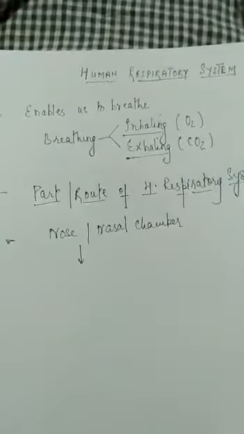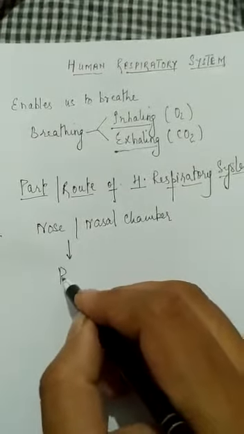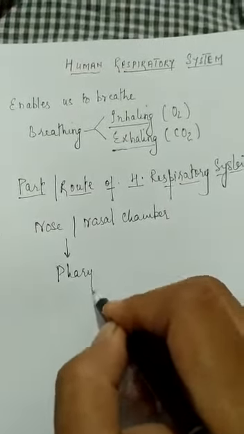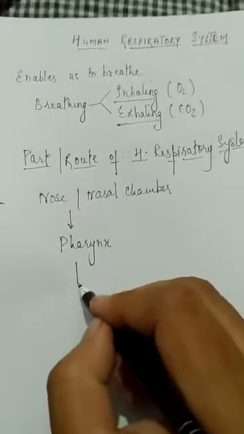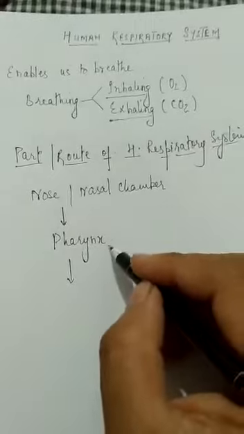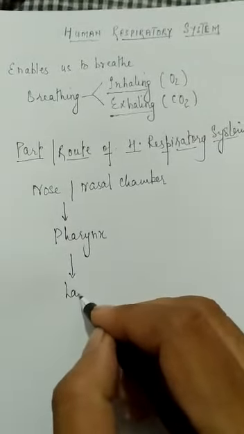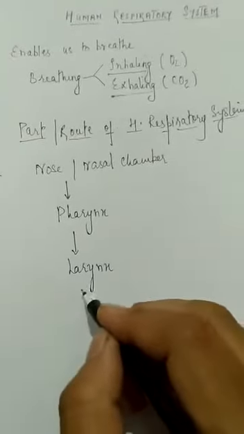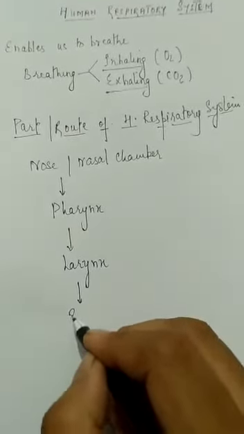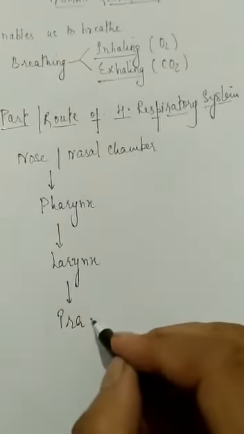Second, the air through the nasal chamber enters into the pharynx. Then from the pharynx it will enter into the larynx. Then from the larynx the air will enter into the trachea.